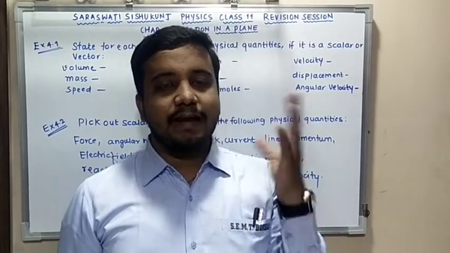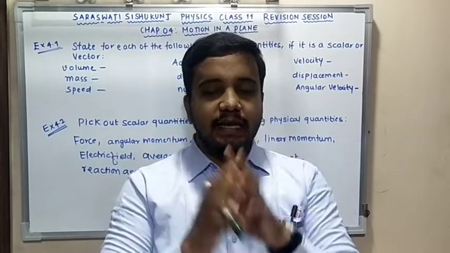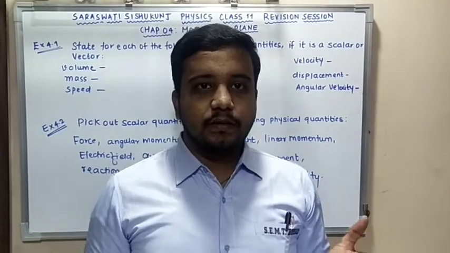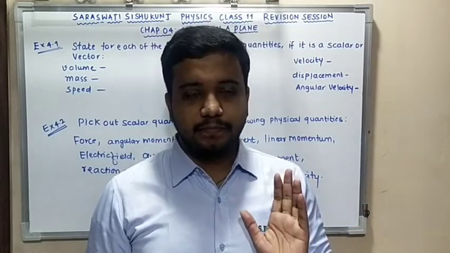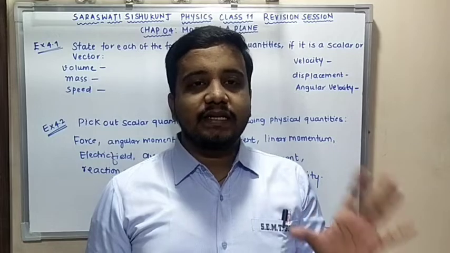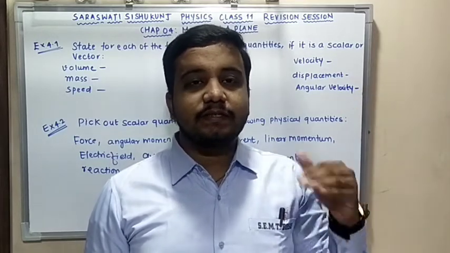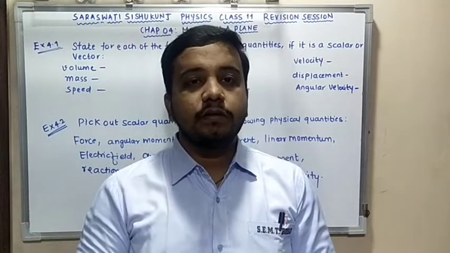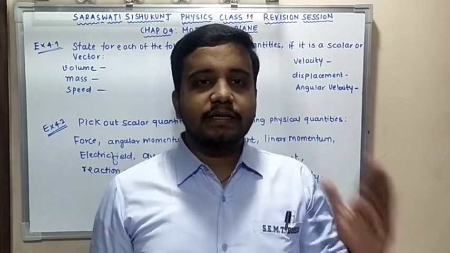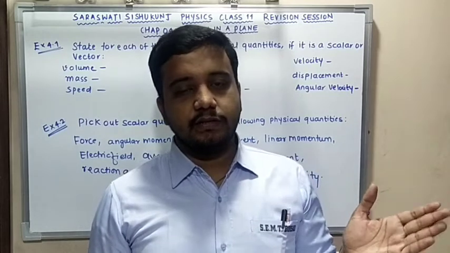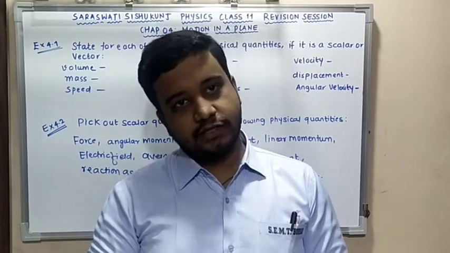Now to start the chapter, I have given you the concept of scalar and vector quantities. Scalar quantities are those quantities which have only magnitude but no specific direction. Clear? And vector quantities are those quantities which have magnitude as well as specific direction, are known as what? Vectors. So scalars have only magnitude, no specific direction, whereas vectors have magnitude as well as specific direction.